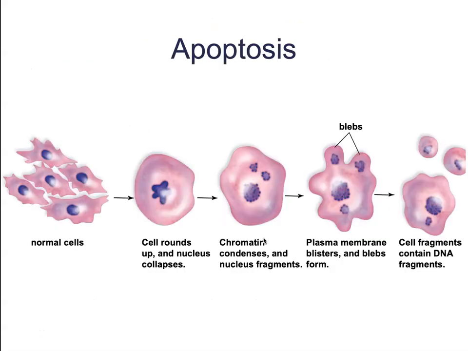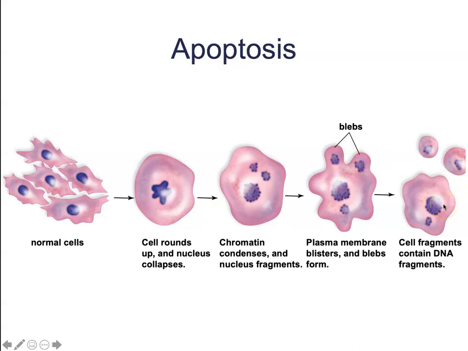Here is a diagram showing what apoptosis looks like. Here we have a normal cross-section of tissues, and we have lots and lots of contact between all of our neighboring cells. The very first thing that cell is going to do is round up, become nice and smooth and round, and pull away from its neighbors. The chromatin is going to condense, the nucleus is going to fragment, and then we're going to form these little blisters called blebs that are going to fragment and blister off to the side.